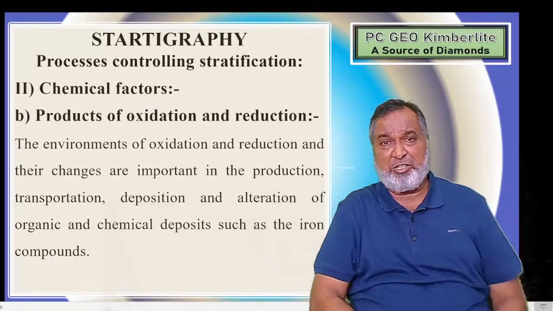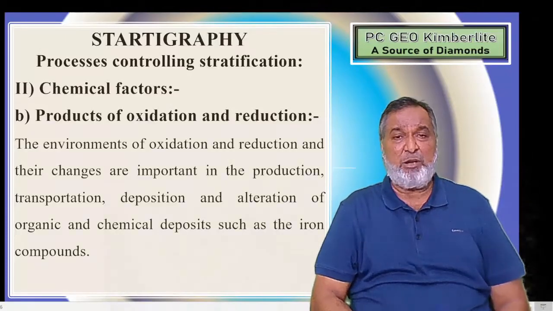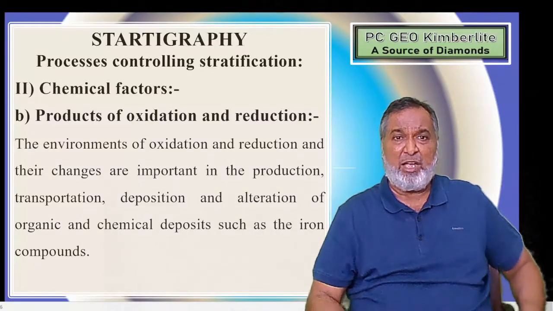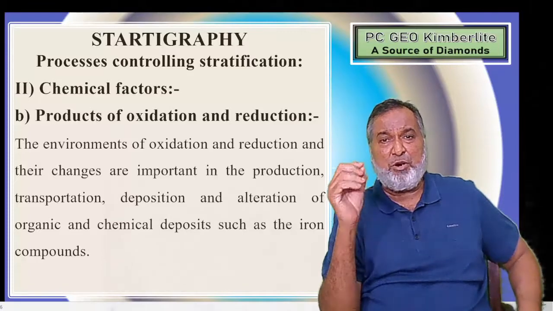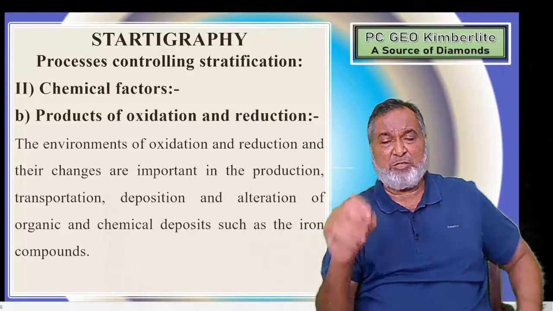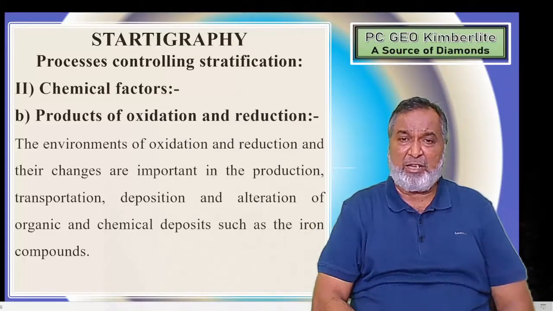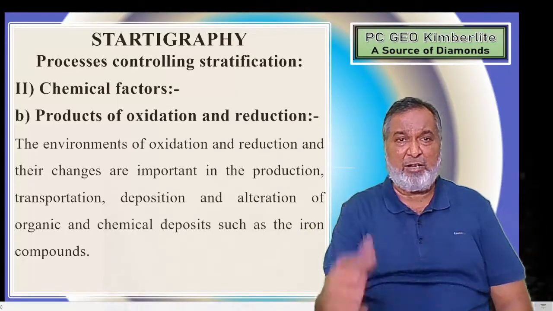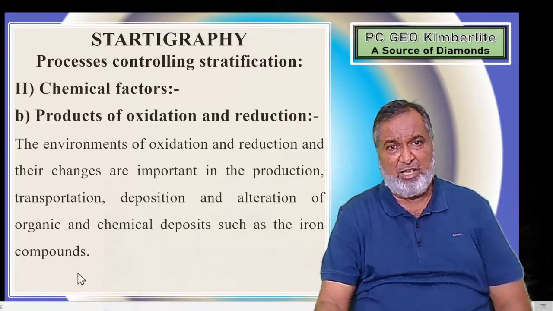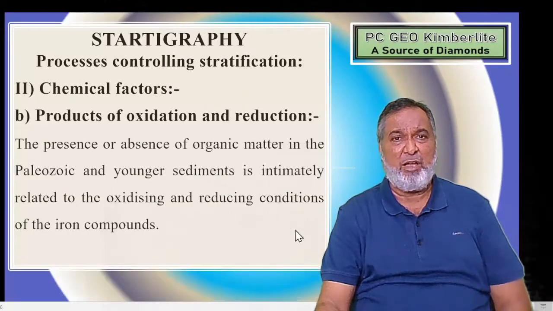Products of oxidation and reduction. The environments of oxidation and reduction and their changes are important in the production, transportation, deposition and alteration of organic and chemical deposits such as the iron compounds. So oxidation and reduction are related to iron.